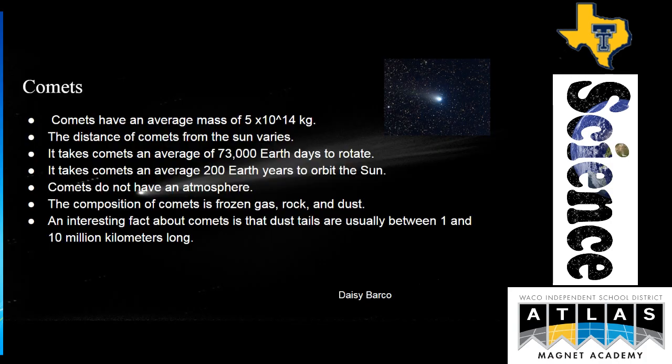Comets. Comets have an average mass of 5 times 10 to the 14th power kilograms. The distance of comets from the sun varies. It takes comets an average of 73,000 Earth days to rotate. It takes comets an average of 200 Earth years to orbit the sun. Comets do not have an atmosphere. The composition of comets is frozen gas, rock, and dust. An interesting fact about comets is that dust tails are usually between 1 and 10 million kilometers long.